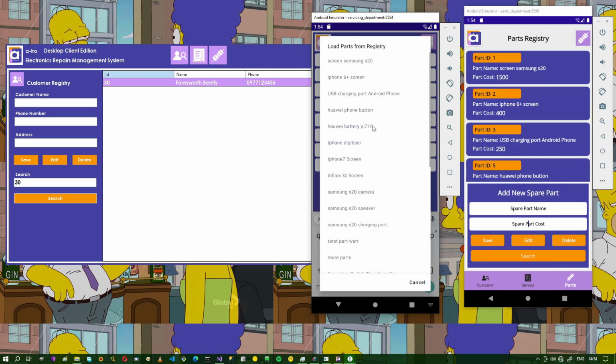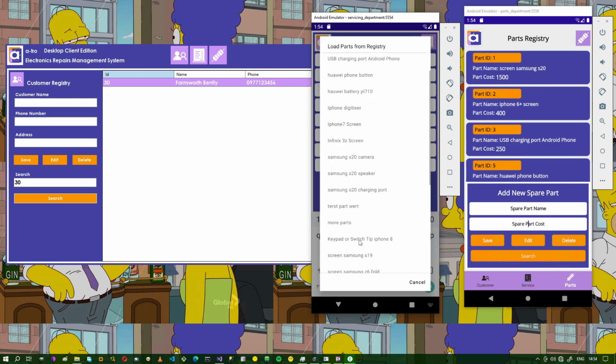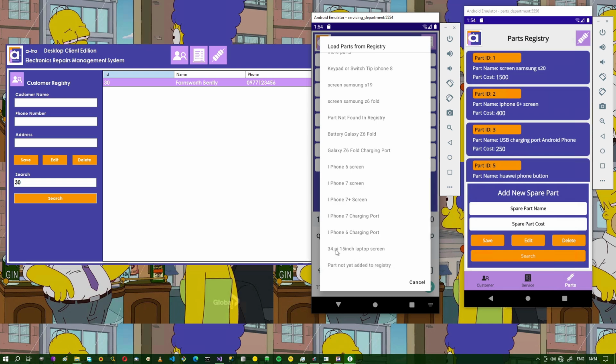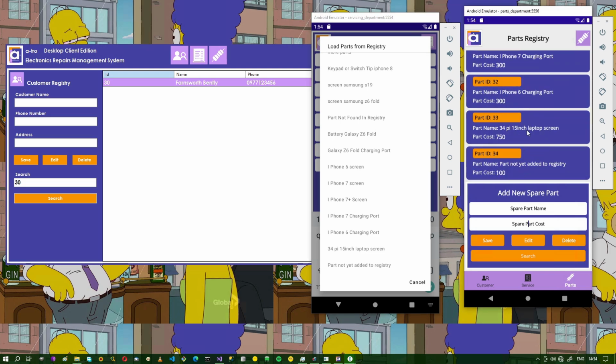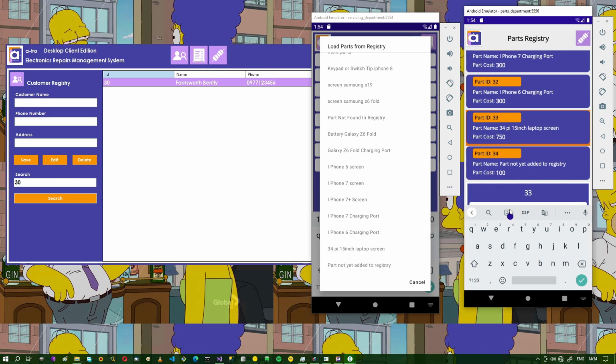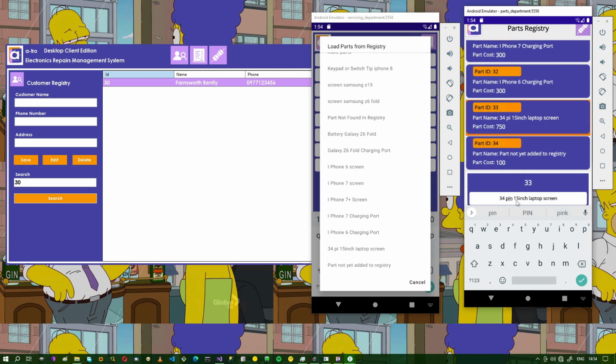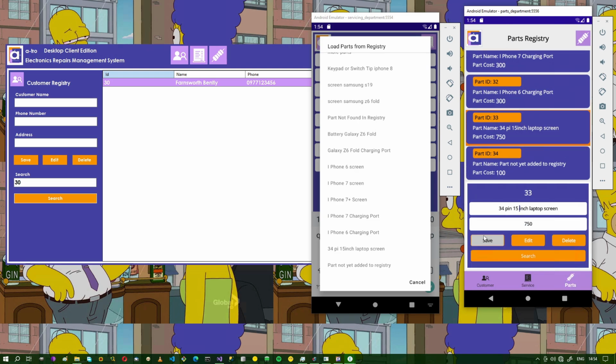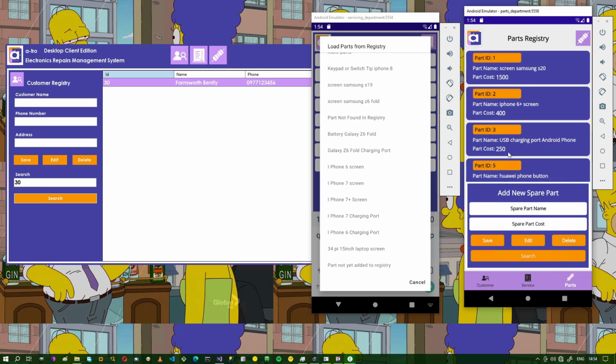So we'll come here. Screen, Samsung, iPhone, more parts, 34 pin 15-inch laptop screen. That's supposed to be a 34 pin 15-inch laptop screen. So let me just make some edits. So we come here, so I can edit this data. I'll press N, 34 pin 15-inch laptop screen. Okay, so we're done there. So all good. We can edit that. Okay, so that has been edited.